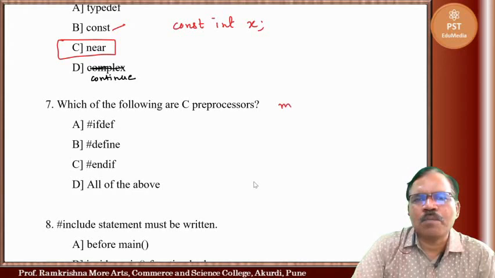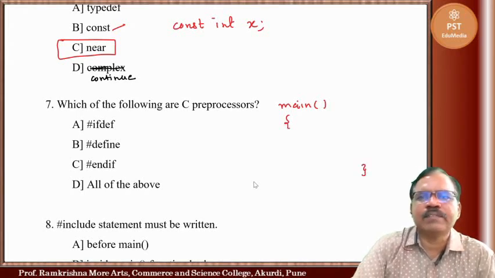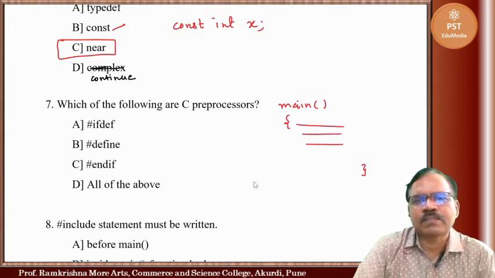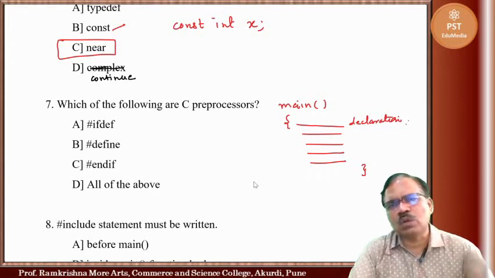Here we have main function, that is necessary. Then here body of main function. Here we write statements. Then there can be declaration statements, arithmetic expressions, and so on.